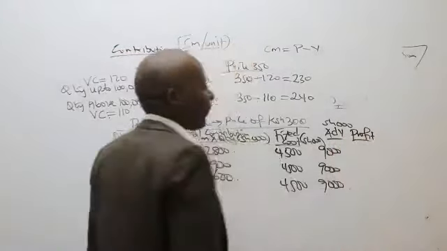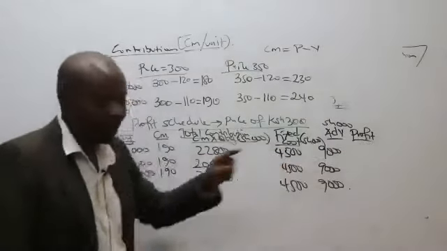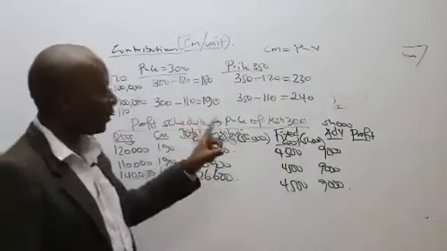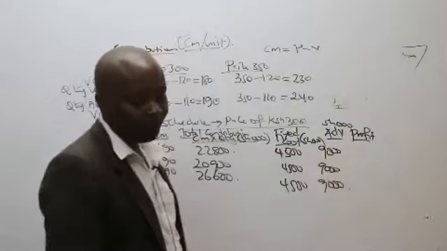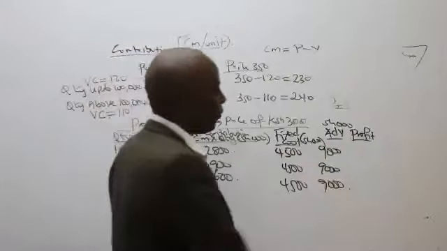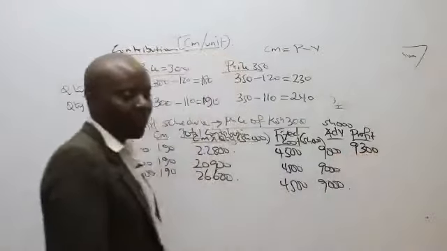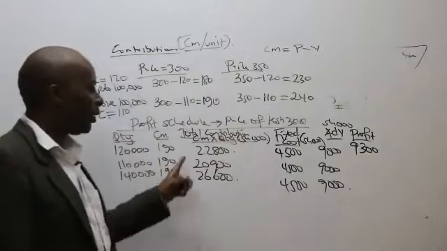So to get profit, ladies and gentlemen, we are taking our total contributions minus this, minus that. So 22,800 minus 4,500 minus 9,000, you give me a figure. So Mumbi gives me a figure of 9,300. 9,300. How about the second one?